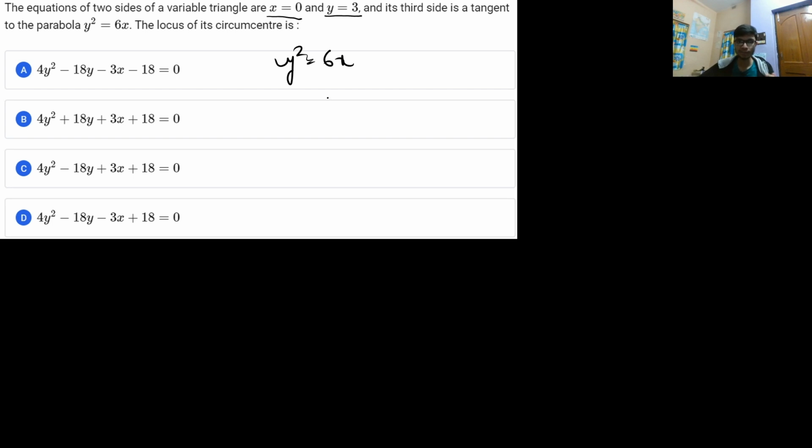Okay, a triangle whose two sides are fixed and the third side is a variable side, which is basically a tangent to the parabola. And the tangents of a parabola are at different points, so you have to follow the parametric approach. And we know that the tangent of a parabola in parametric format is given by